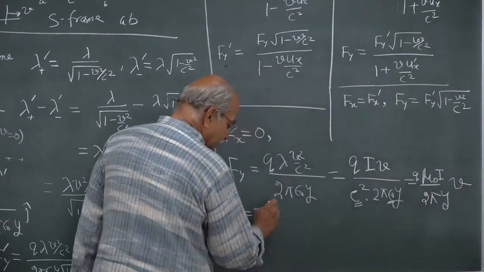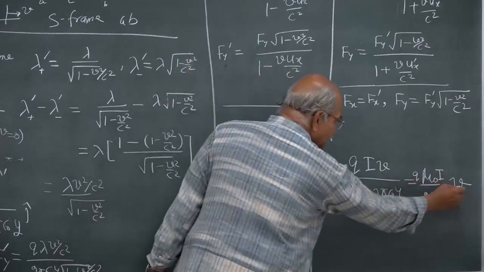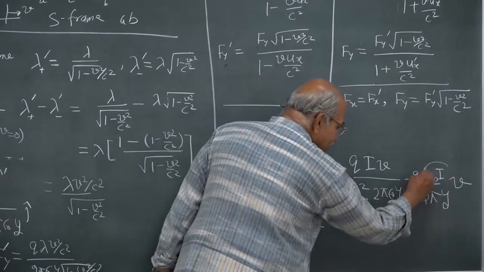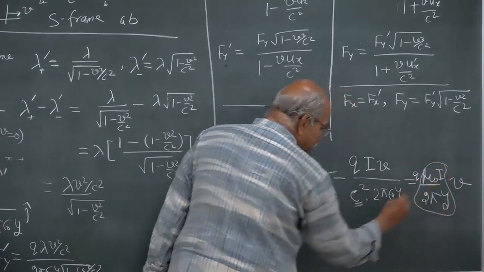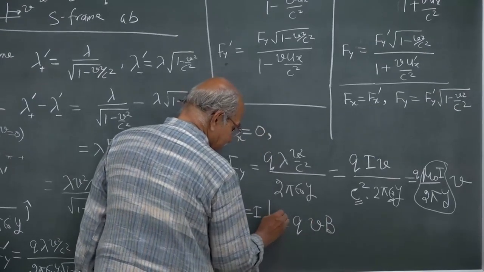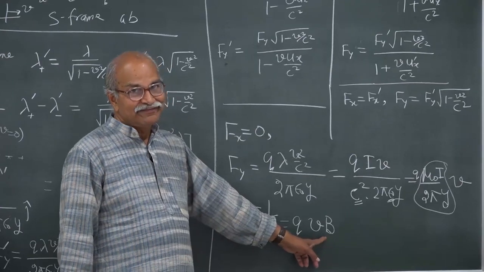So, you can write this as q, and then v, and this quantity if you call it b, your force is q into v into b.